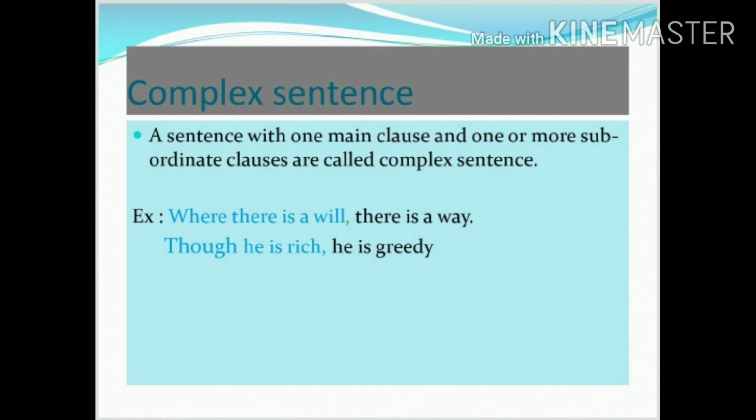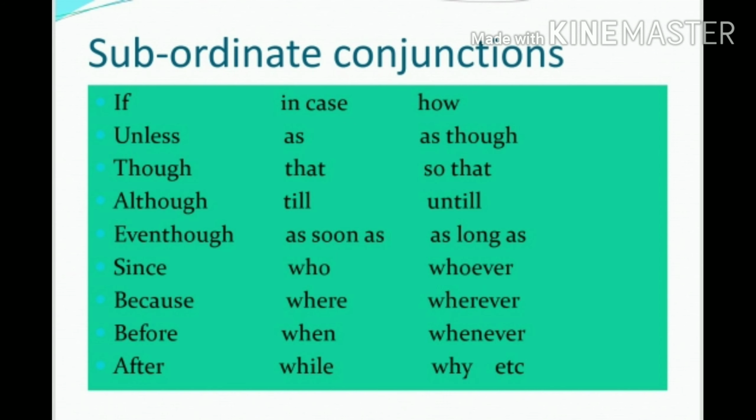The subordinate conjunctions are: if, unless, though, although, even though, since, because, before, after, in case, as, that, till, as soon as, who, where, when, while, how, as though, so that, until, as long as, whoever, wherever, whenever, why, etc.